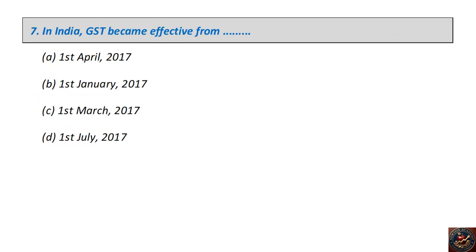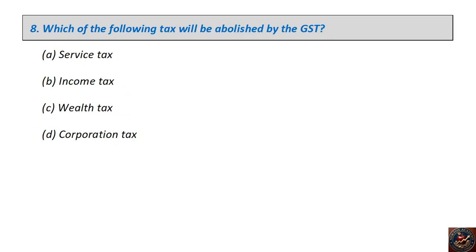In India, GST became effective from dash: 1st April 2017, 1st January 2017, 1st March 2017, 1st July 2017. The right answer is 1st July 2017. Which of the following tax will be abolished by the GST? Service tax, income tax, wealth tax, corporation tax. The right answer is service tax.